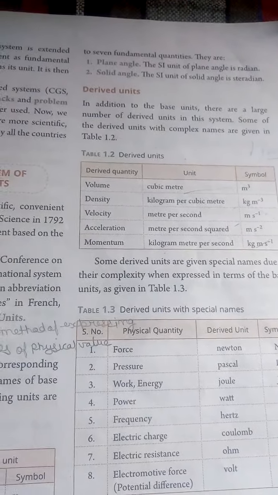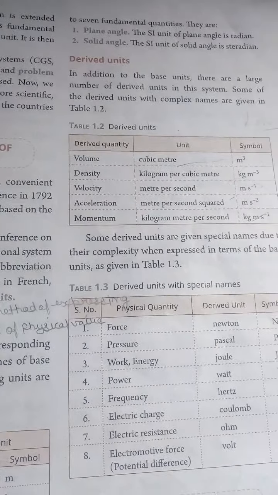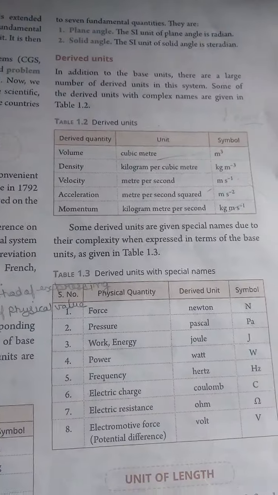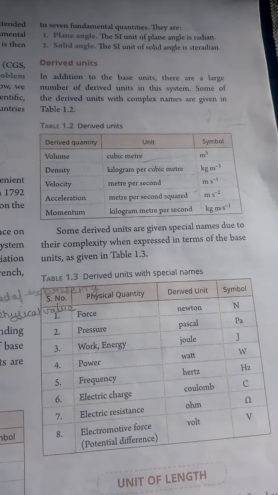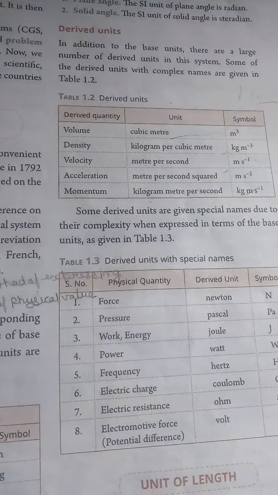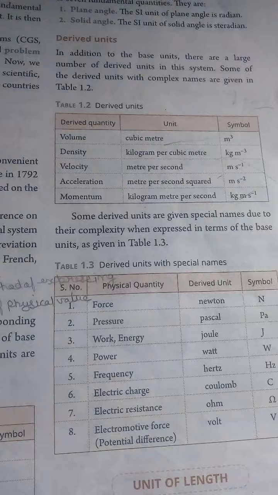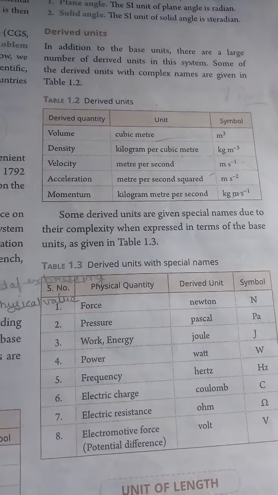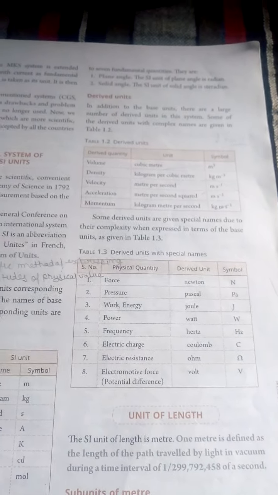Derived units. Further, we have learned that derived units are the units which can be formed by two or more fundamental quantities. Like meter is a fundamental quantity, and second is also a fundamental quantity. When they are merged together, they form meter per second, which is the SI unit for velocity. And there are some physical quantities like force and electric charge. This is about fundamental and derived units.